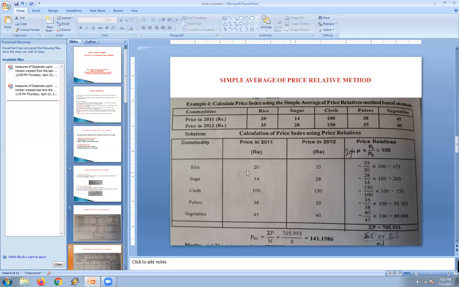So now see: 35 divided by 20 into 100 is 175, 28 by 14 into 100 is 200, 150 into 100 is 150, 35 by 38, which is given for pulses, is 92%, 40 by 45 for the base year into 100 gives 88. So the total of all the summation I values will be 705.993. It should be divided by the number of items, that is 5. So we are getting the price index as 141.1986. This is according to the price relatives method that we have calculated.